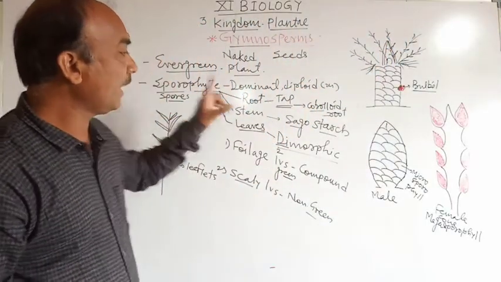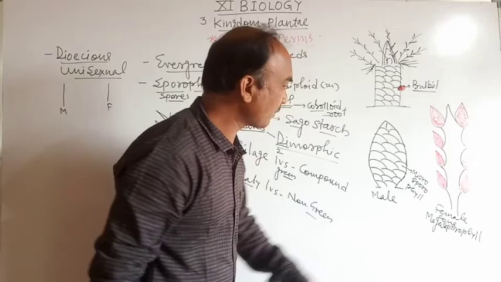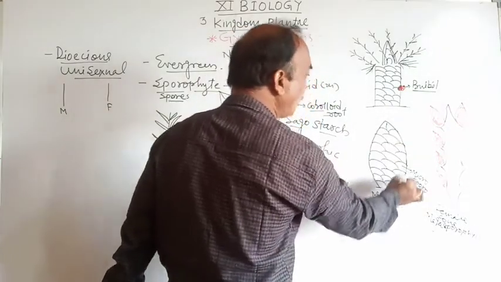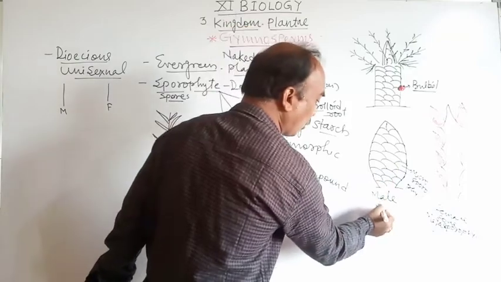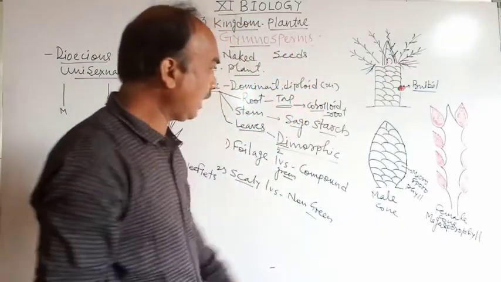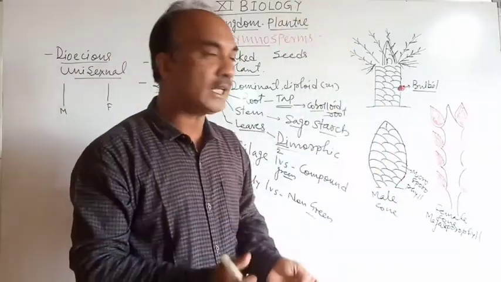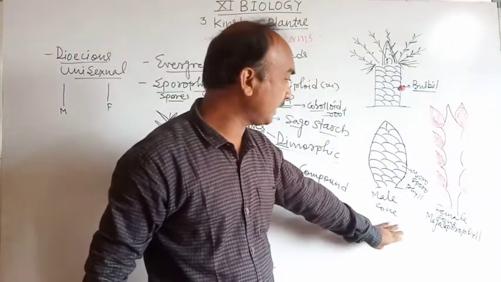तो बच्चों यहाँ पे देखो ये मेल कोन, and this male cone is a cone-like structure. Why is it called a cone? Because it is a cone-like structure. Hence it is called the cone.